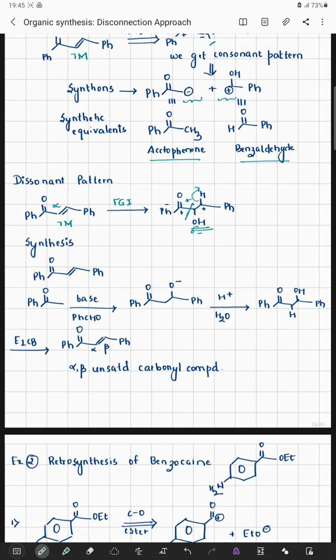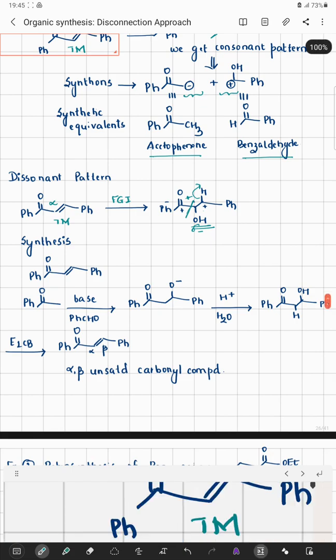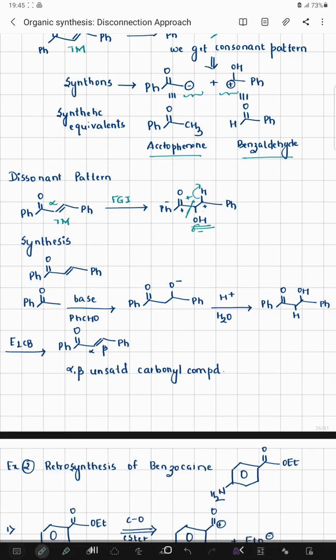With the 2-benzaldehyde system, in the presence of base, I can observe that there is an abstraction of a proton, and then in the presence of H plus and water, I can observe that there is an introduction of an OH group. That means with respect to beta position, there is an introduction of an OH group. Further, upon even CB elimination, I am going to get an alpha beta unsaturated carbonyl compound.